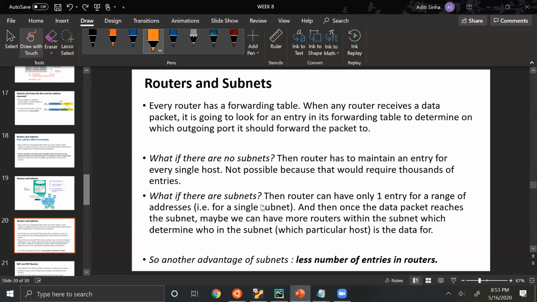So routers can have one entry for a range of addresses, and this range will indicate the subnet. And then once the data packet reaches the subnet, there are more routers within the subnet which can determine which host exactly that packet is for. So instead of having a single entry for every address that a router might see, it will have entries for a range of addresses, which means that we have reduced the number of entries in our routers.